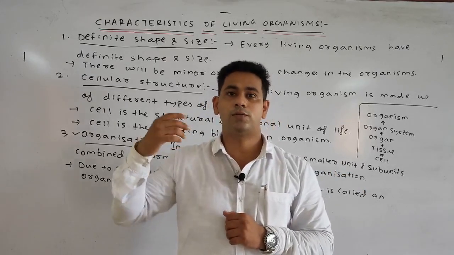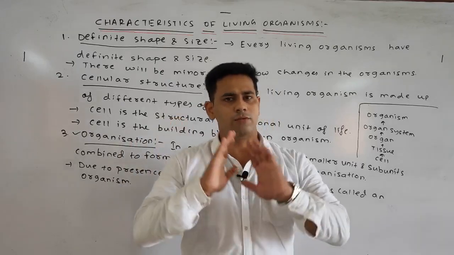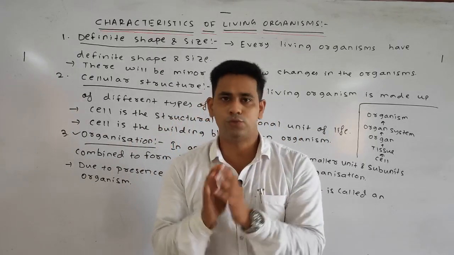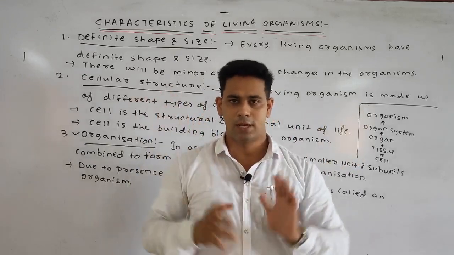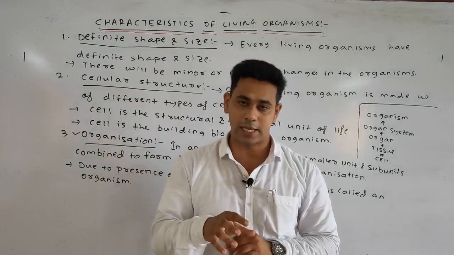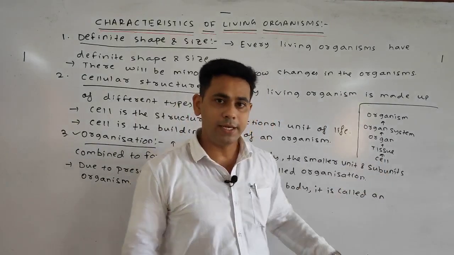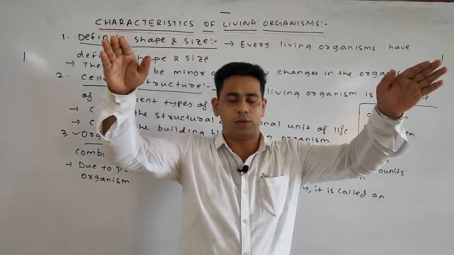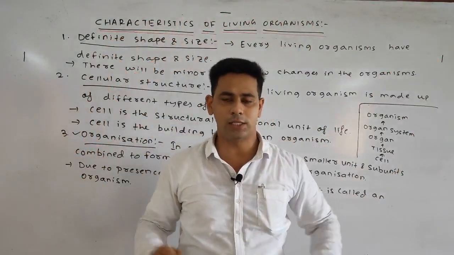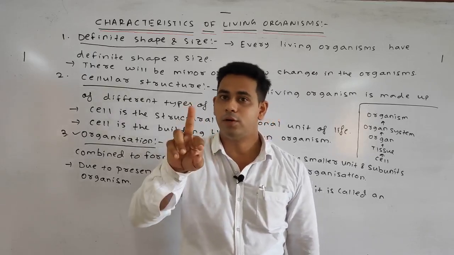Okay, for the formation of the nervous system, we require the nerve cell. So, for various types of organs, we need a particular type of cell. That is why it is told that an organism is made up of various types of cells. Starting from the base, that is your smaller subunit, it forms the larger unit, and finally the organism. But also there is interrelation between two systems.